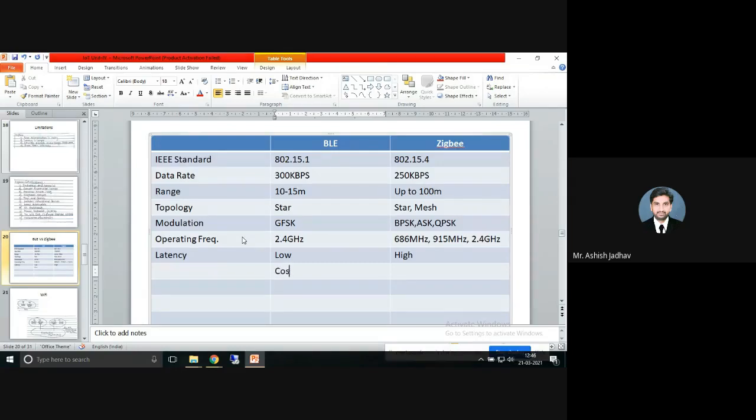Cost, if you compare, you will find they are the same. So cost of BLE is low, cost of ZigBee is also low. These are similarities. Power consumption is low. Here also the power consumption is low.